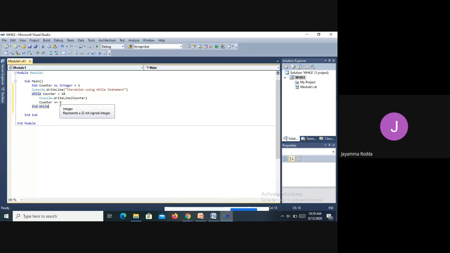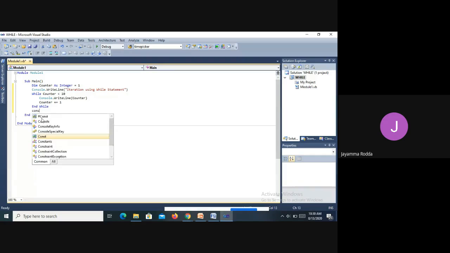Then again 3 is incremented to 4. 4 will be checked here, and 4 will be printed. Again 4 will become 5 through the increment statement, and 5 will be printed. 5 less than 10 is checked true, so it will be printed. Until then, when it becomes 9, counter 9 will be compared here and 9 will be printed. After that 9 will be incremented to 10. When control again goes and checks whether 10 is less than 10, which becomes false, then control will exit from the loop, and the statement written after that while loop will get executed.